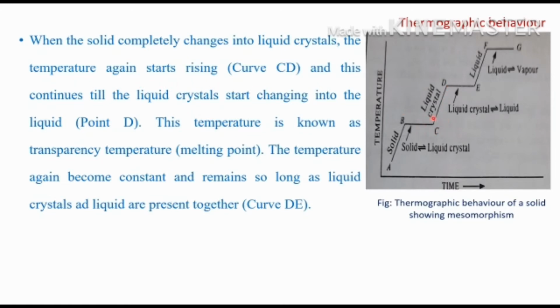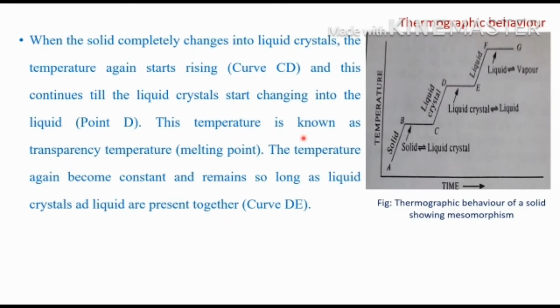This continues till the liquid crystals start changing into liquid. So the next phase is liquid. After reaching C, we increase the temperature again, and the liquid crystal changes to liquid along CD. When you reach point D, the liquid crystals will be changed into liquid.